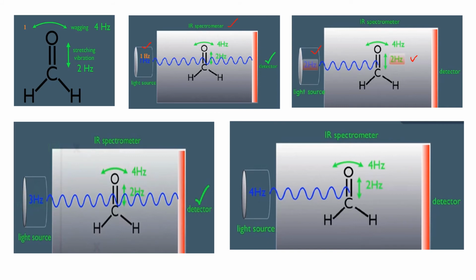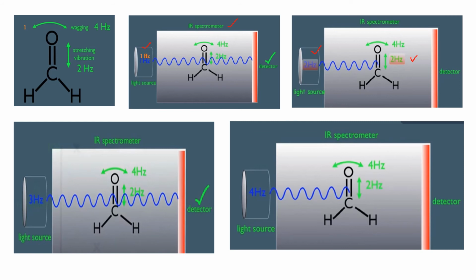Next, if we pass 4 Hz IR radiation, the wagging or bending vibration is at 4 Hz. The IR frequency is matching with the natural frequency of the wagging vibration. So, the entire IR radiation was absorbed by the molecule and the detector is not detecting anything.